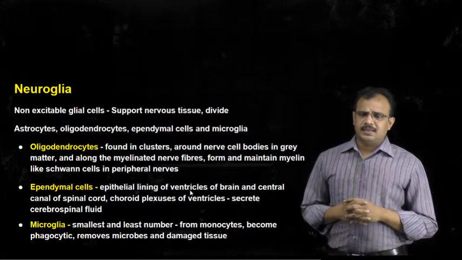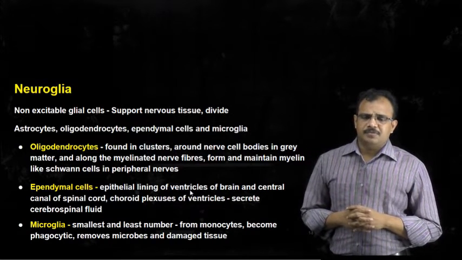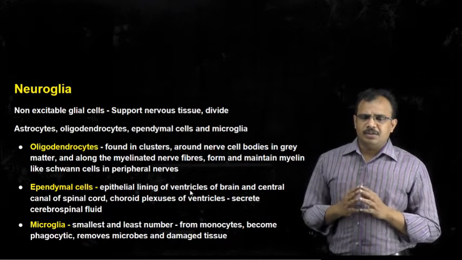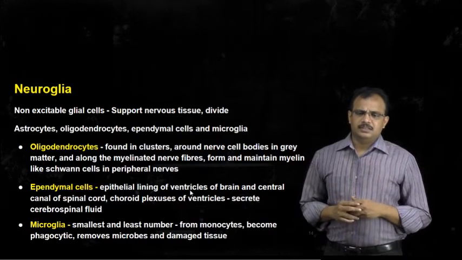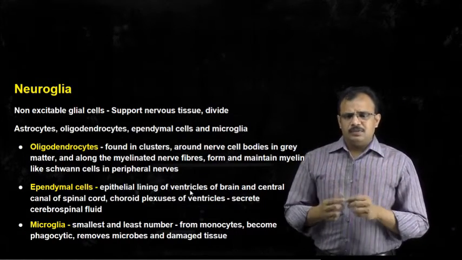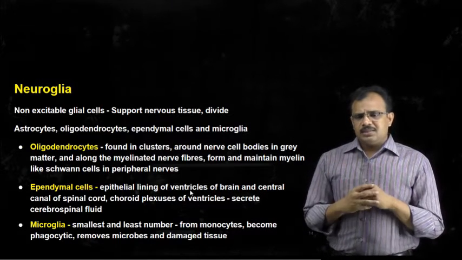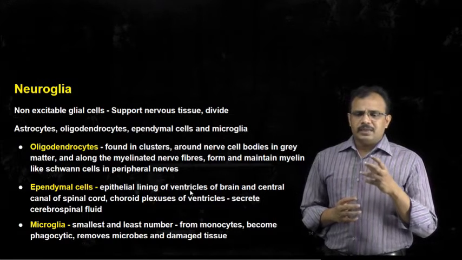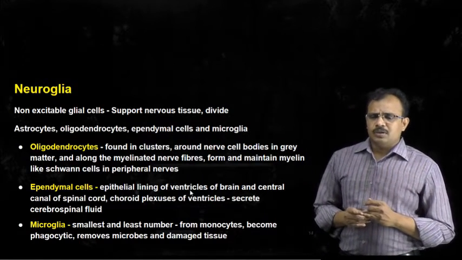Other types of cells are ependymal cells. These ependymal cells form the epithelial lining of the ventricles of the brain. We will come across this term, ventricles of the brain, and they form the lining of these ventricles and are involved in secretion of cerebrospinal fluid. The other type of cells are microglial cells.